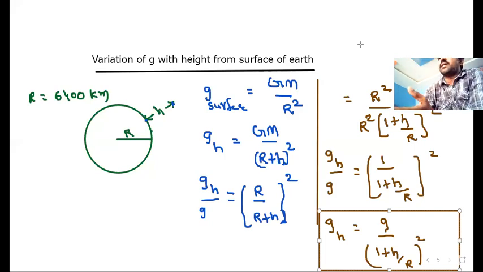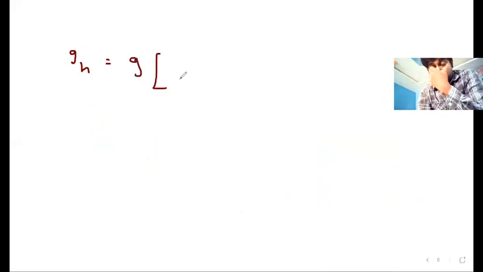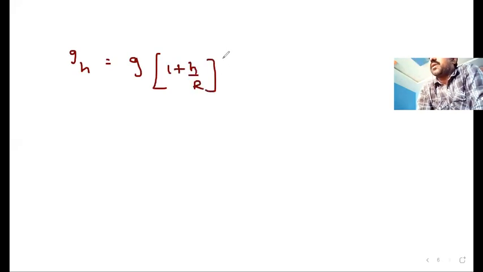So in that particular case, you can write the same equation as GH is equal to G into 1 plus H by R whole power minus 2. The expansion, if you write for this, will be 1 minus 2H by R, and higher order terms also will be there.